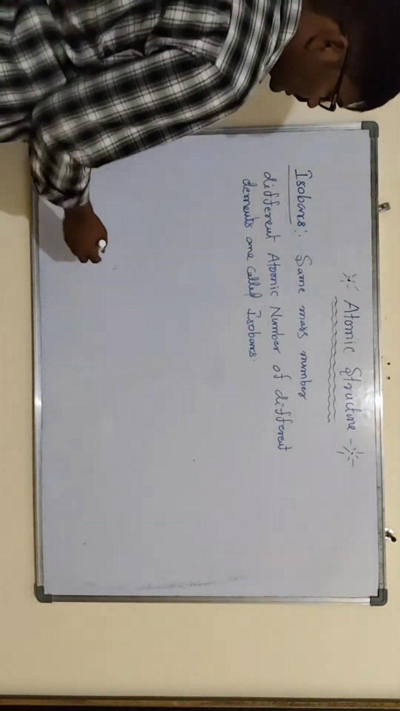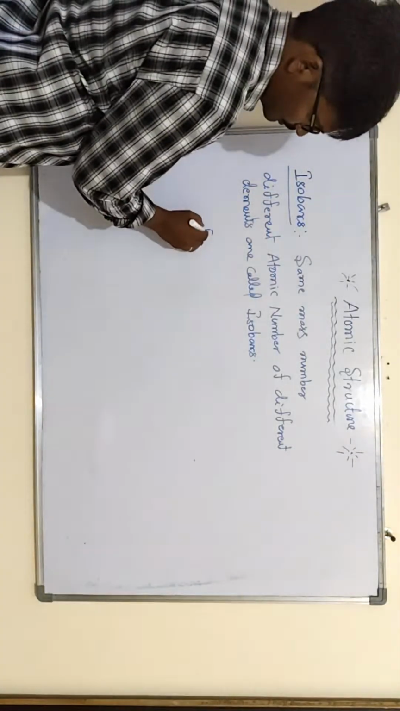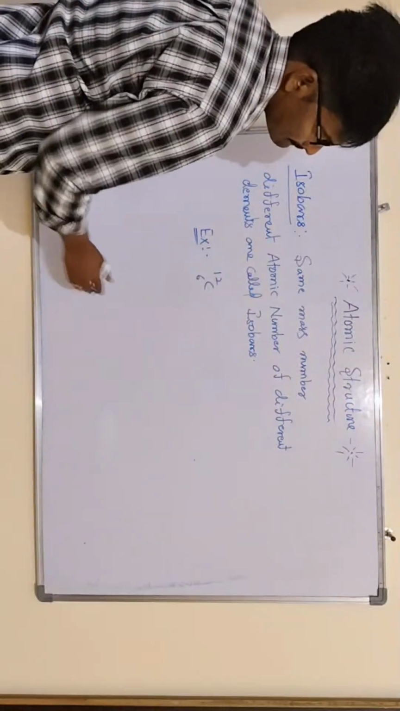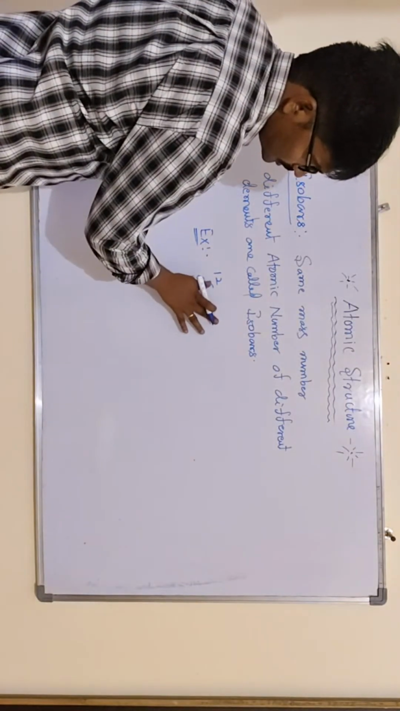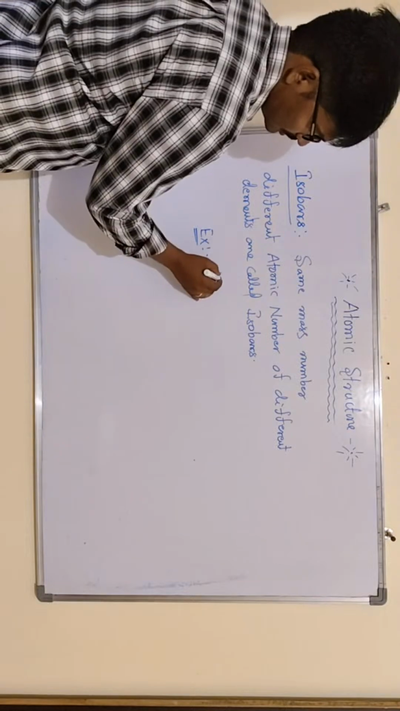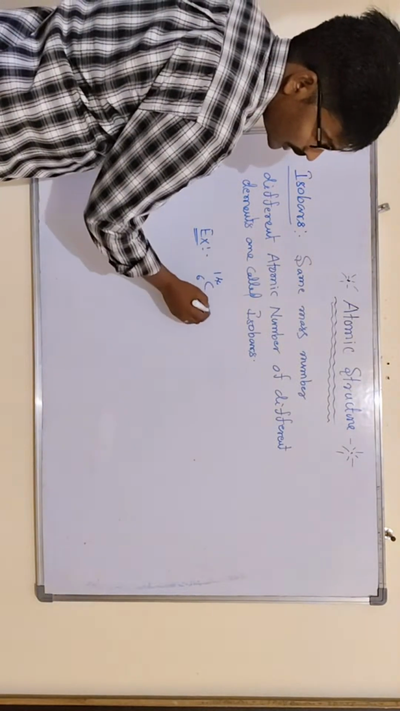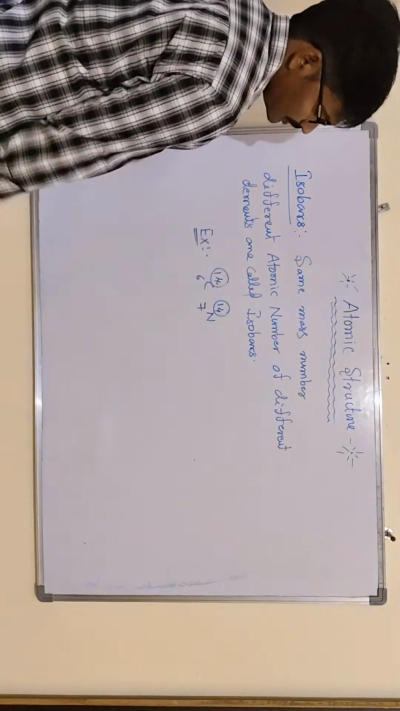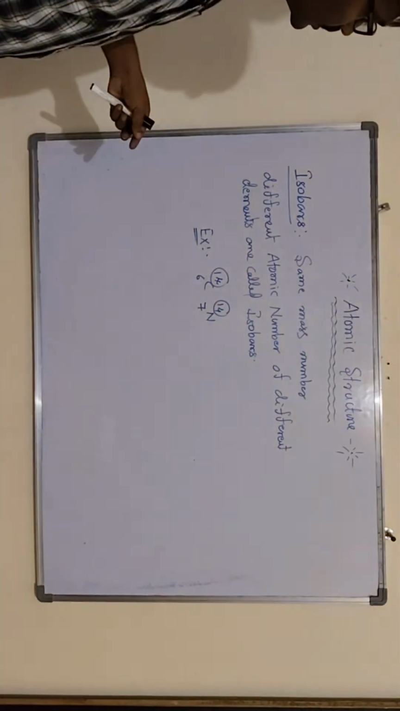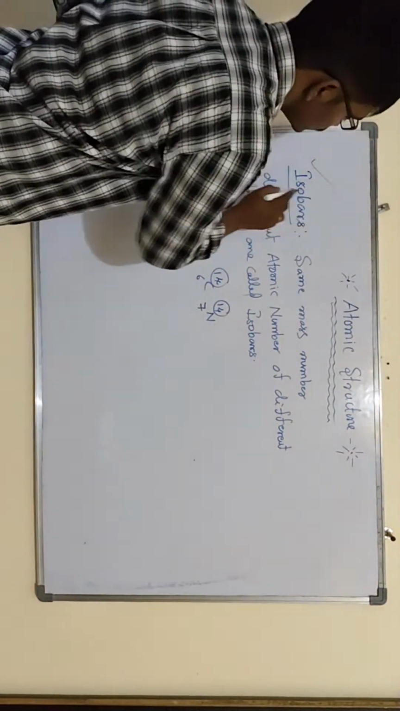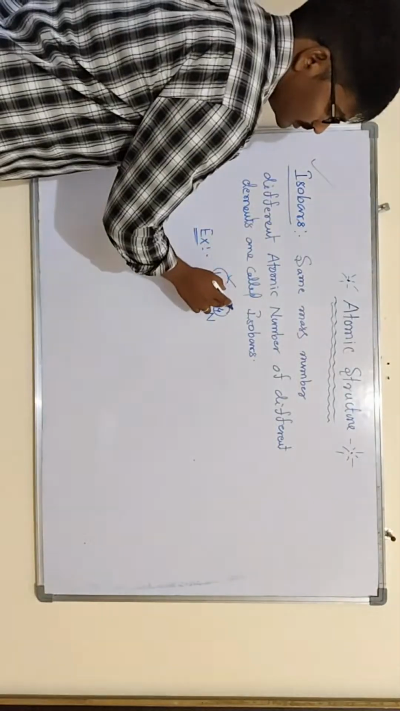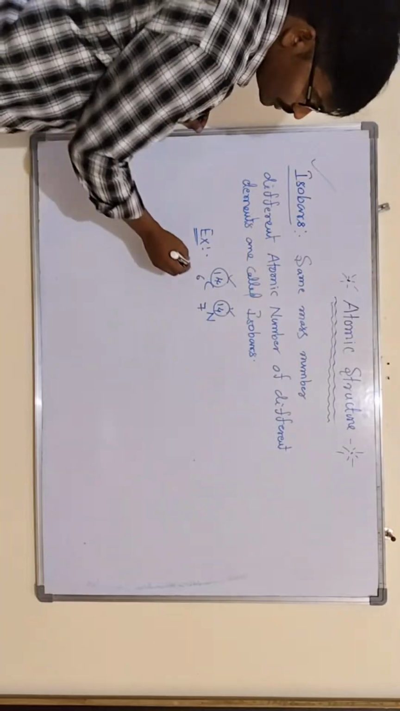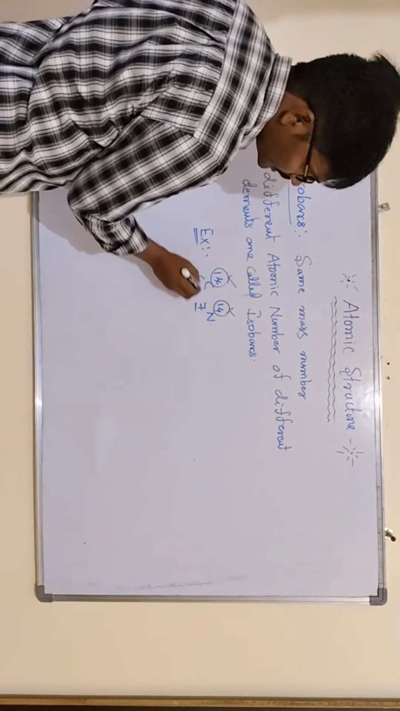Isobars. Example for this: carbon 6C14 and nitrogen 7N14. The mass number is the same. Such types of elements are called isobars. The atomic masses are the same, and the atomic numbers are different, of different elements.